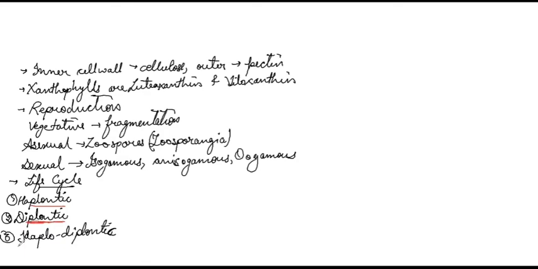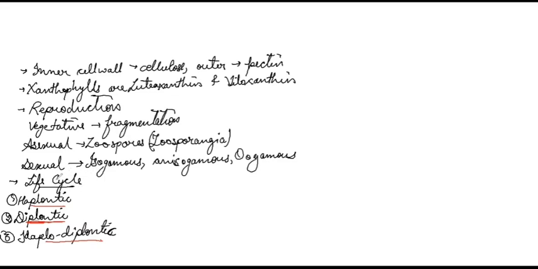Now, if in a life cycle more than one stage is haplontic or more than one stage is diplontic, then we call it haplodiplontic life cycle. Clear? Further detail about haplontic, diplontic, haplodiplontic, we'll see in the last part of this chapter, that is the life cycles or alternation of generations.